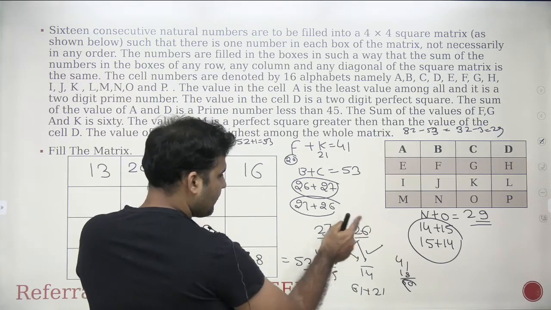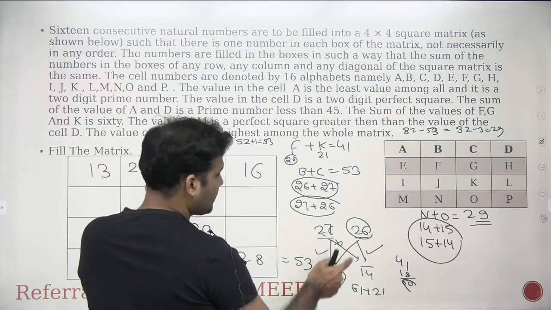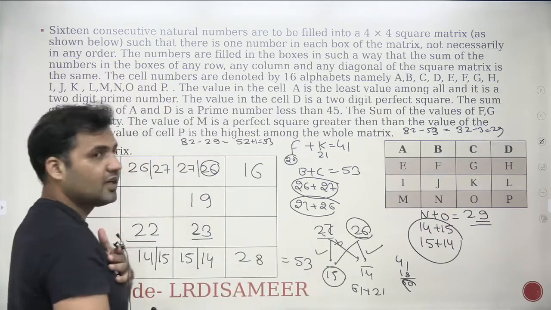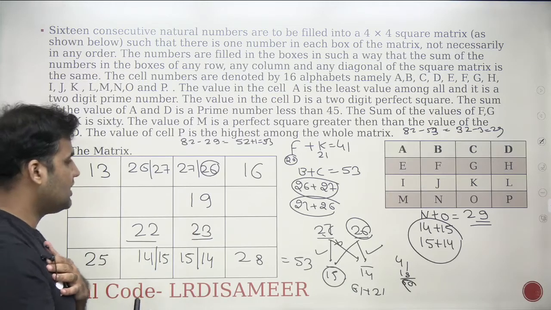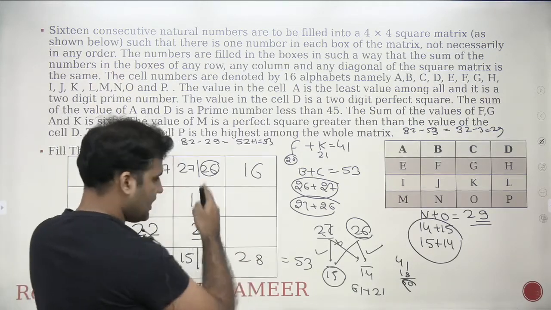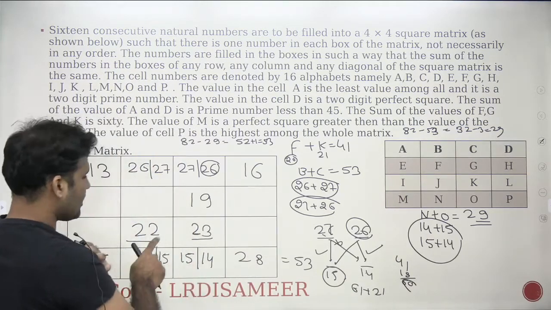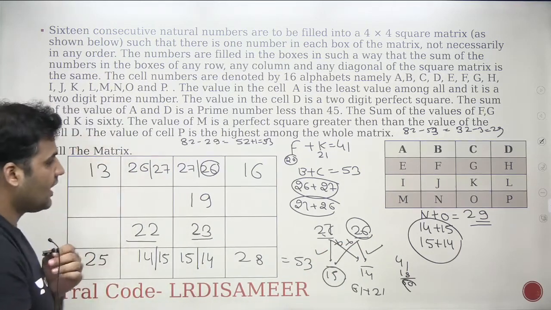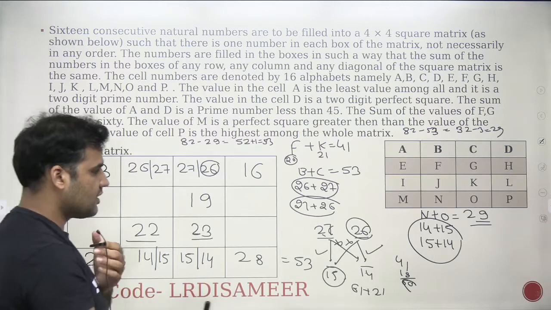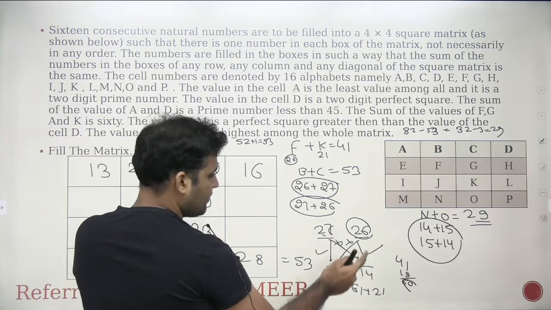26 plus 15, if I'm taking this case as well as this case, 26 plus 15 is 41. 41 plus 19 is 60. 60, then I will be left with 22 to make it 82. 22 has already been used. So this case is also eliminated, right? Now you see that we are reduced down to two cases only, 27, 15 and 26, 14.